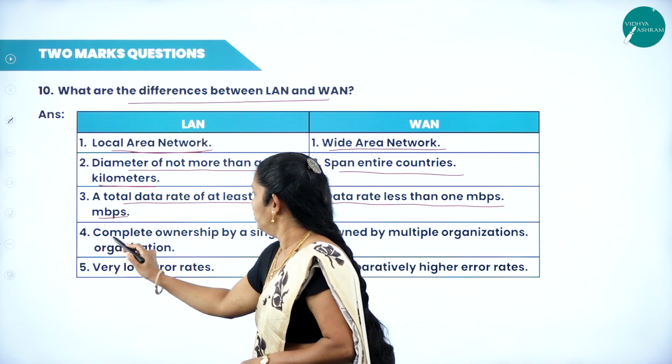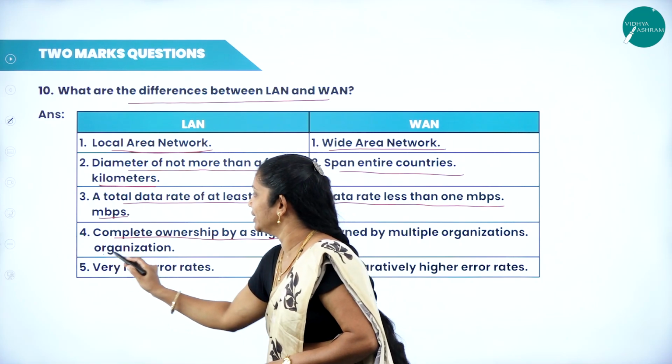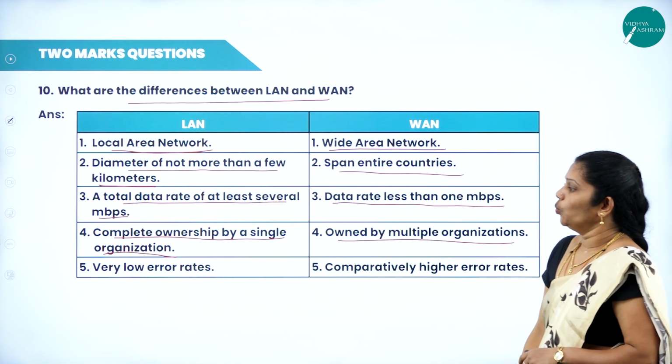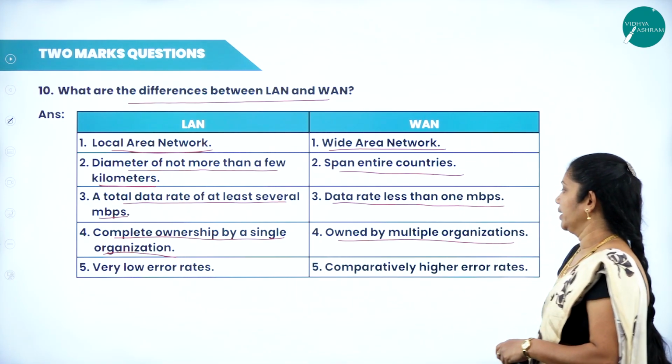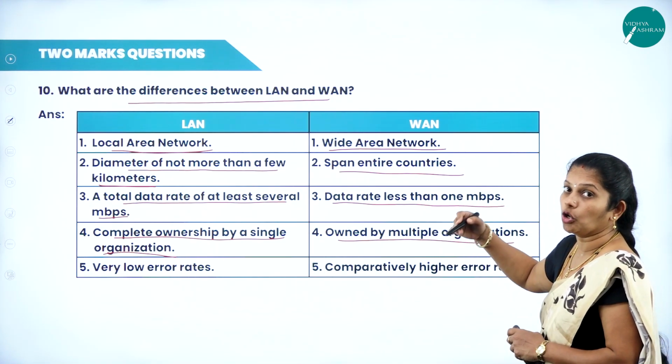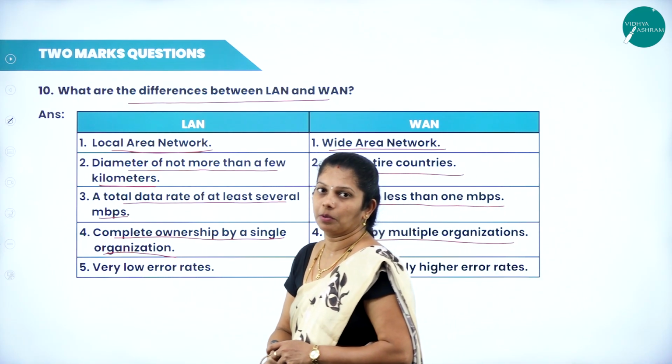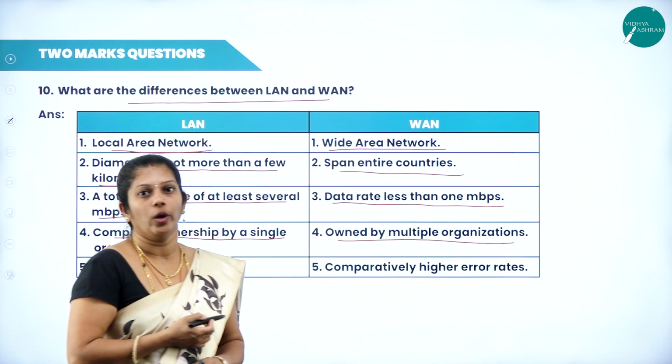And here, LAN has complete ownership by a single organization. Here, WAN is owned by multiple organizations. LAN has very low errors, whereas WAN has comparatively higher errors, because we are processing all over the country. Here, we are processing only for a limited area. That's why the error rate is also very low here.